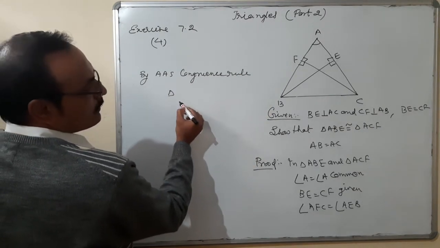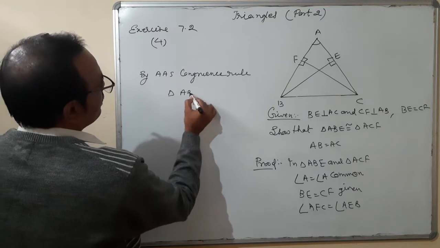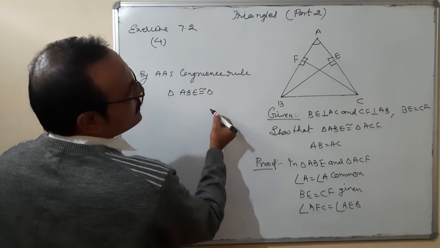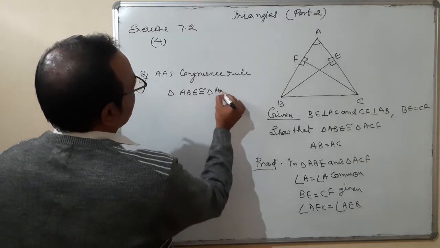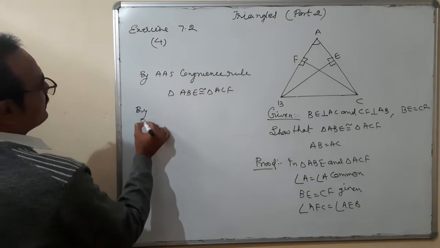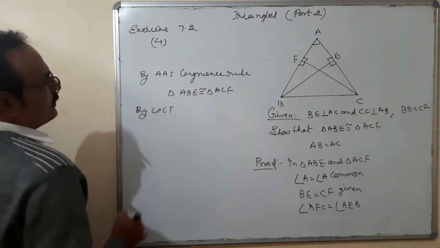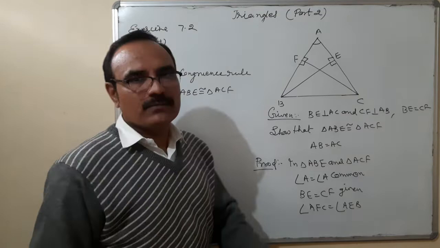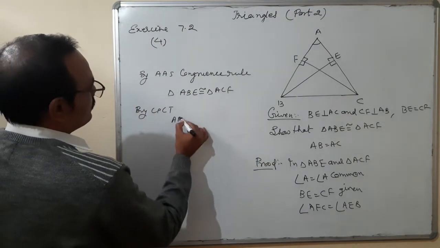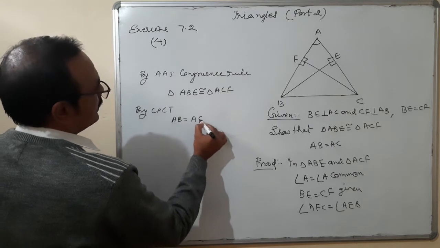Triangle ABE is congruent to triangle ACF. Both the triangles are congruent. Therefore, by CPCT, in every solution you can see CPCT is used one time. So by CPCT, AB is equal to AC.